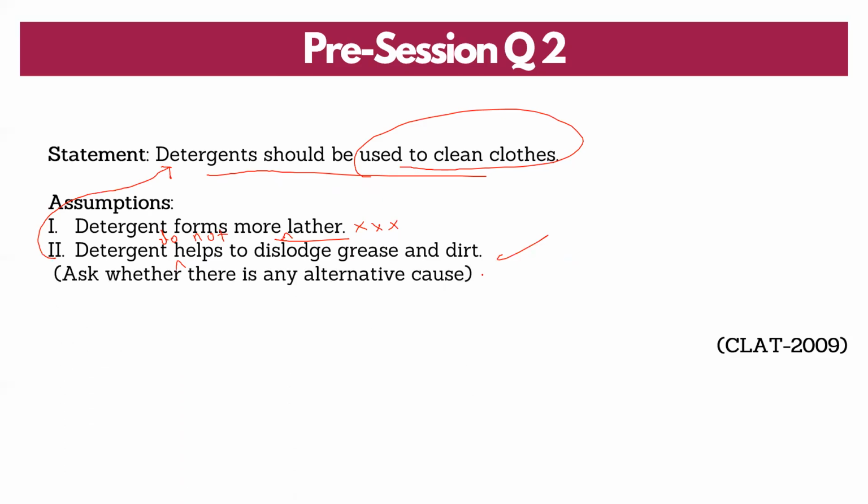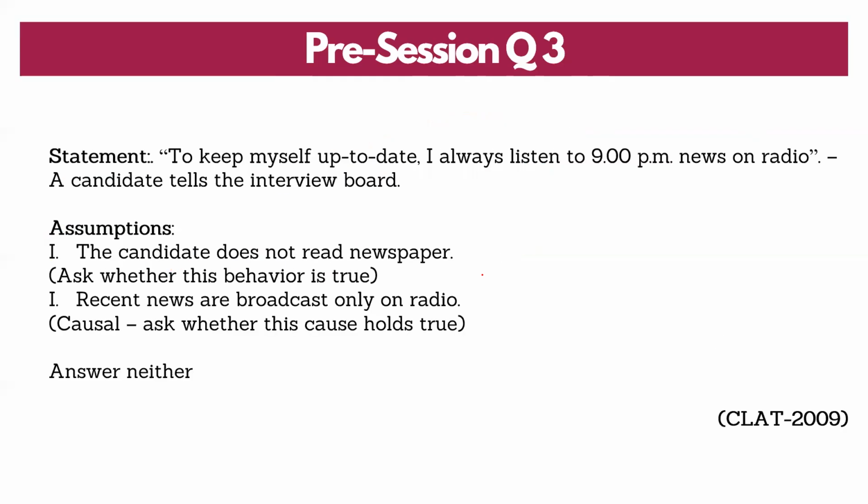Ask whether there is any alternative cause. Ask yourself whether there could be an alternative cause for which detergent is used or cleaning is being done. There is no other cause, right? So detergents help to dislodge grease and dirt. That detergents help, and that's why it is being said to use them to clean clothes. So the answer is option number B.